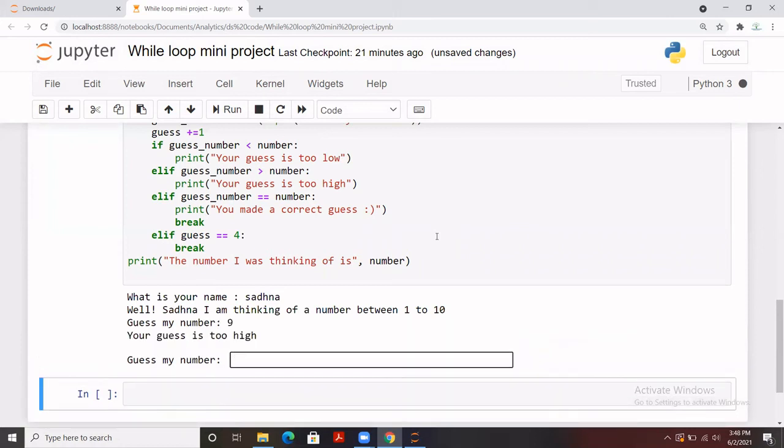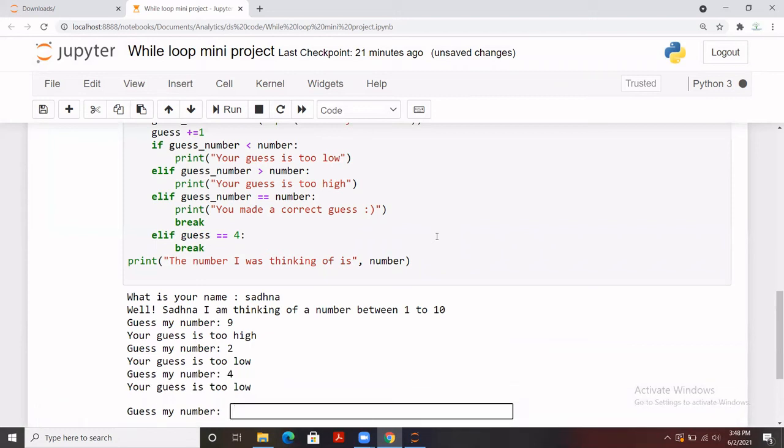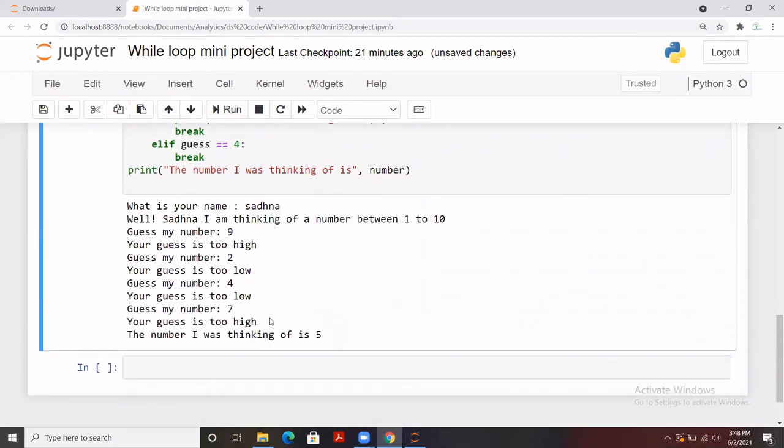It is too high. So I made, let's say, 2. It's too low. So I made 4, and it is too low. So I have given 3 times, right? So this should be my last time. So the guess is too high. And again, it didn't ask me to guess, because it is limited to 4 times. So I can guess 4 times only, not less, not more than this.